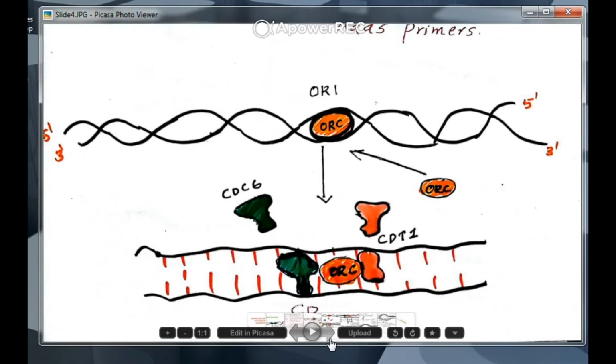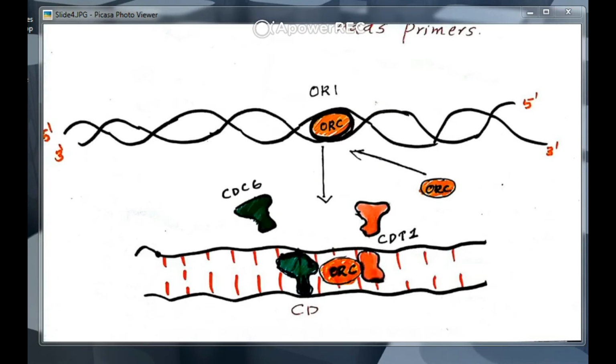Okay, then you can see the proteins, ORC protein and CDC6 protein, CDT1, etc. When ORC binds to the Ori site, with the help of its ATPase activity it loads all other proteins. What are the other proteins? CDC6 protein and CDT1 protein. Here you can see ORC first recruits the CDC6 and CDT1 proteins.